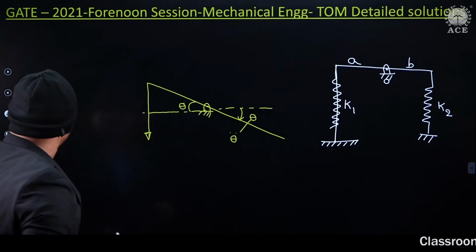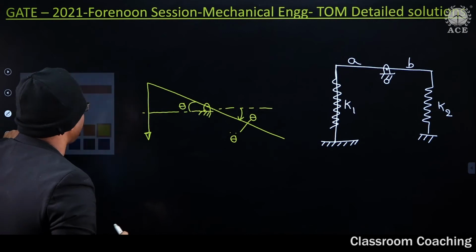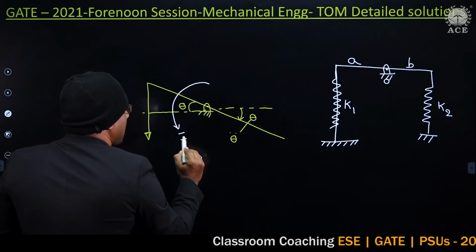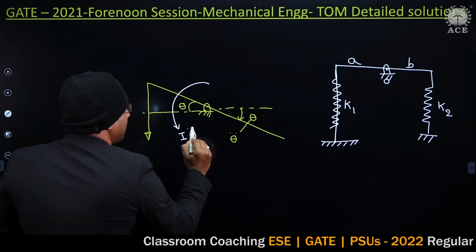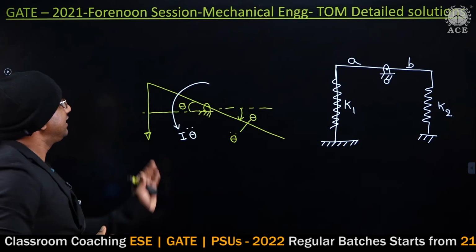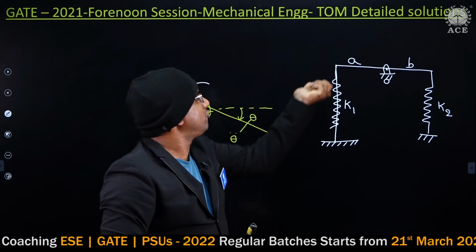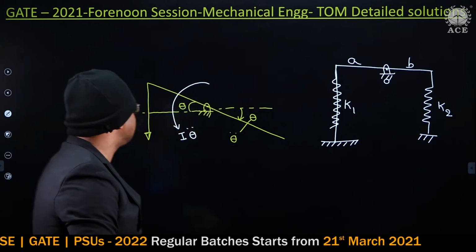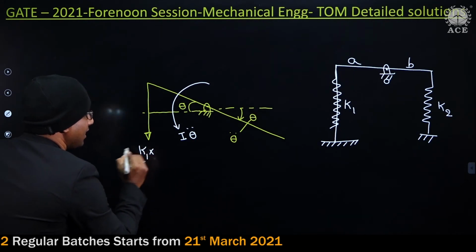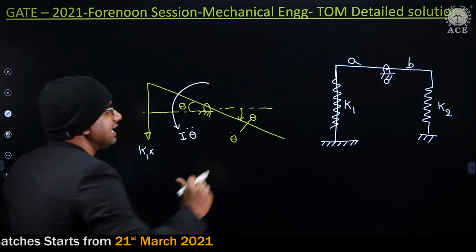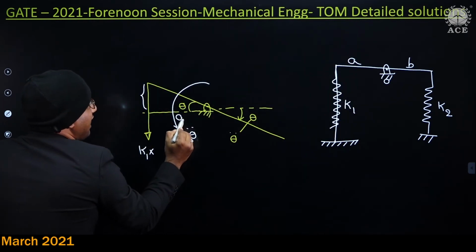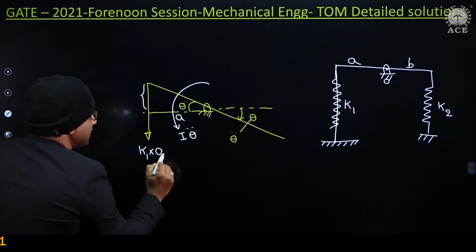The inertia force is opposite to acceleration, and its magnitude is I theta double dot. Next, when I try to move up, the spring force will try to push it down. How much is the spring force? K1 multiplied by distance. This is A, this is theta, so the distance is A theta.